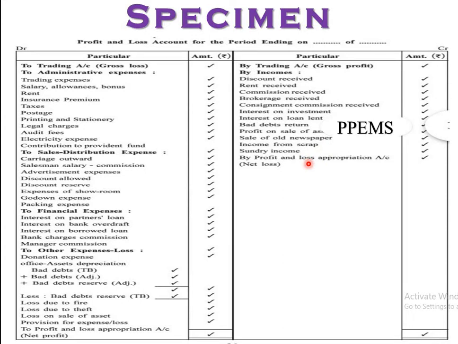So this is some information about the trading account, already discussed in 11th. If the debit total is more than the credit total, whatever the difference comes, that is net loss. It is transferred to appropriation. In 11th standard we transfer this to the capital account, but here we transfer to profit and loss appropriation.